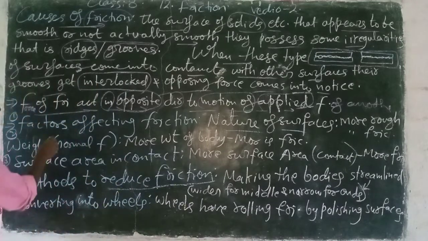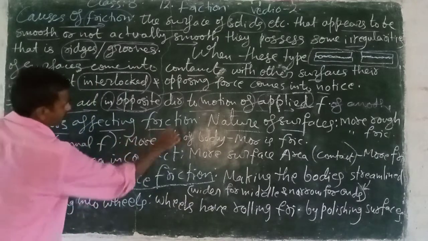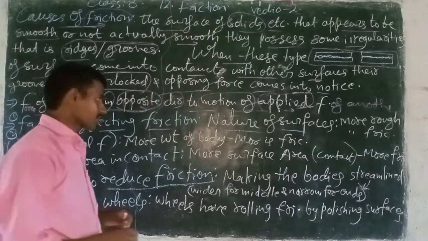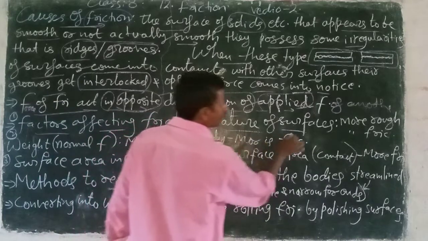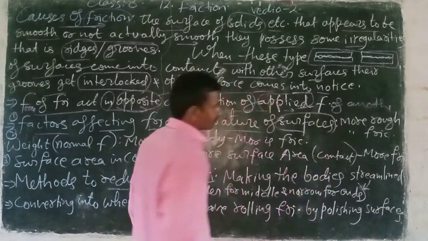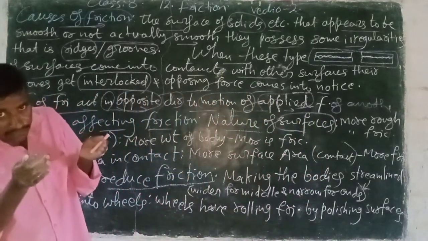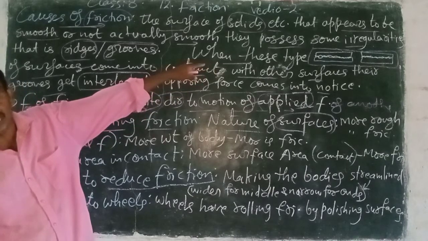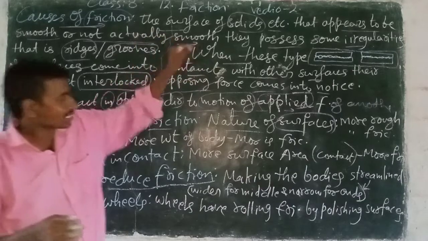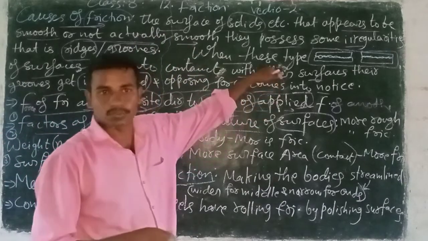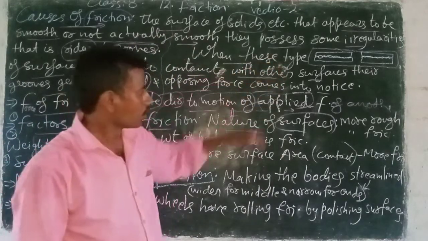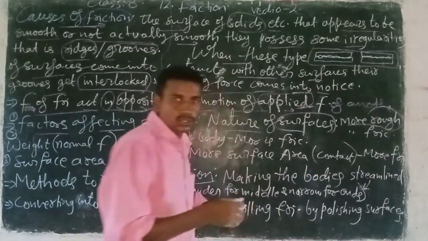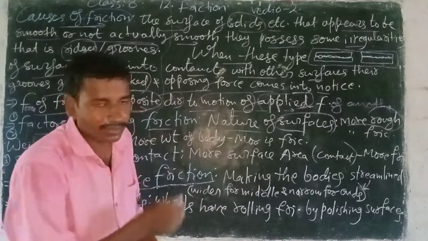And look here, factors affecting friction. Which factors are there affecting friction? Look here, nature of surfaces, compulsory. When you look at the nature of surfaces, those bodies contain ridges or grooves. That is the nature of the surface of those bodies. More rough or more ridges gives more friction to the body.